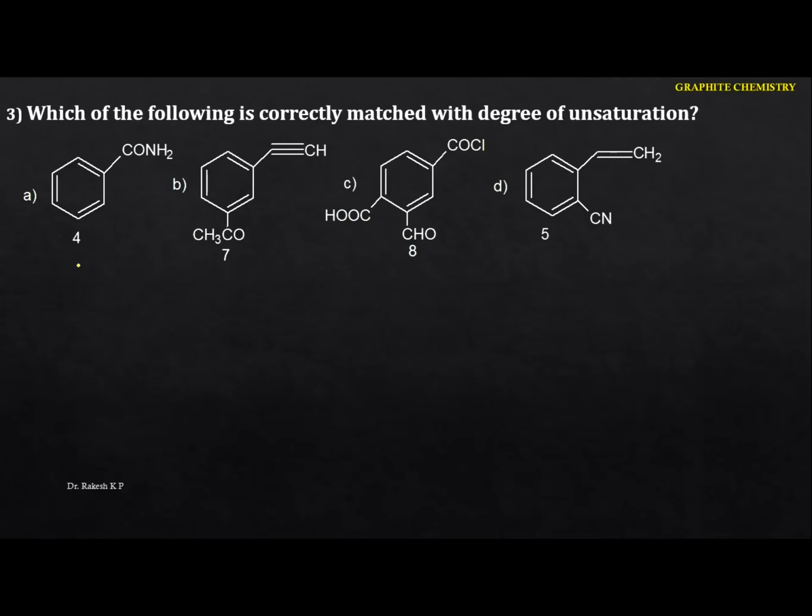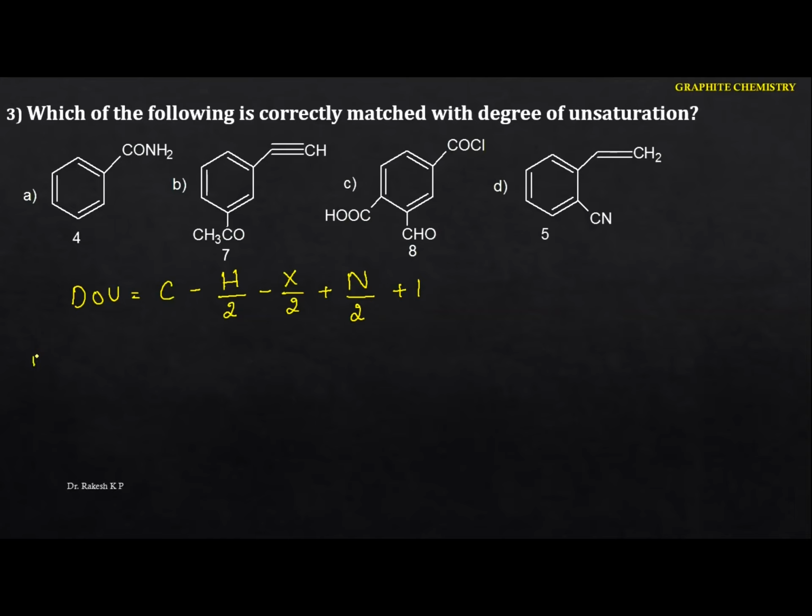So we have an equation to calculate the degree of unsaturation. You have to remember this one. The degree of unsaturation is equal to the number of carbons, minus the number of hydrogens divided by 2, again minus X by 2, then plus, if it contains nitrogen, N by 2 plus 1. This is the equation. Okay, so now let me solve the first one here.